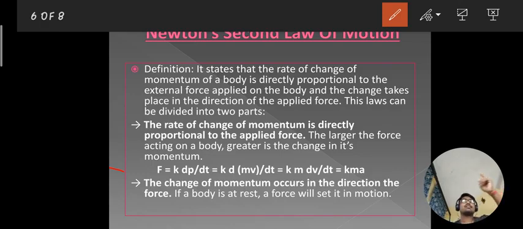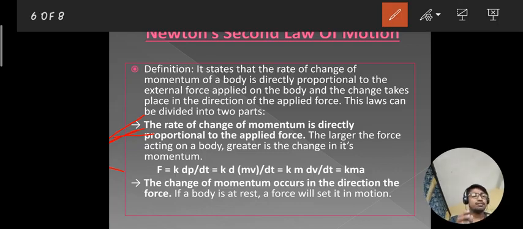That's why it is changing the direction of momentum. So this observation led Newton to the second law of motion. And what is that? That the rate of change of momentum is directly proportional to the applied force, and it takes place in the direction in which the force is applied.